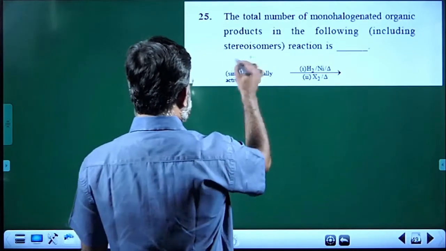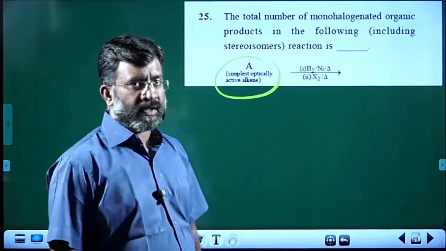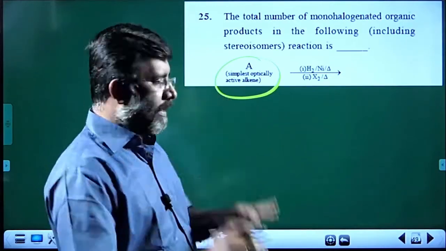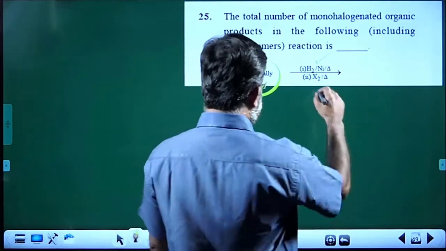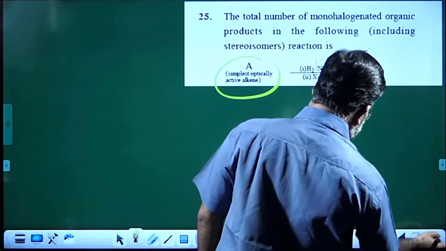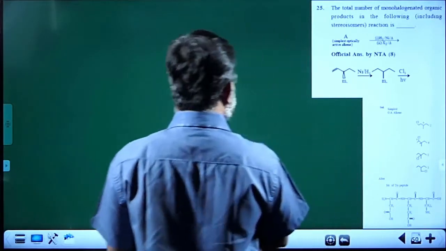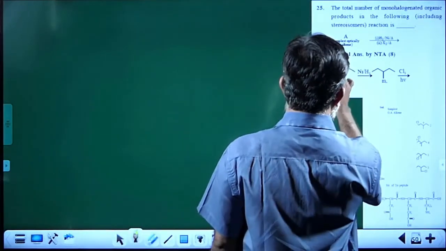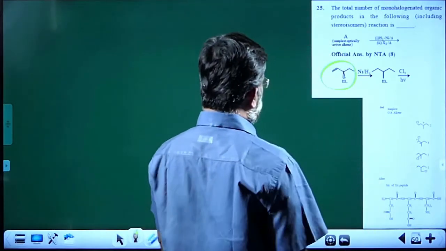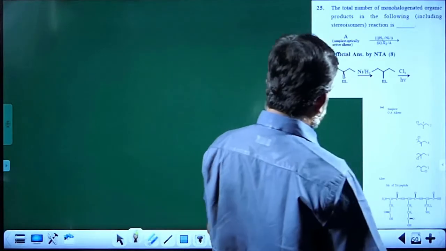To start with, the simplest optically active alkene is being reduced, and then it is halogenated. That means monohalogenation. You see that this is the simplest alkene which can show optical activity.